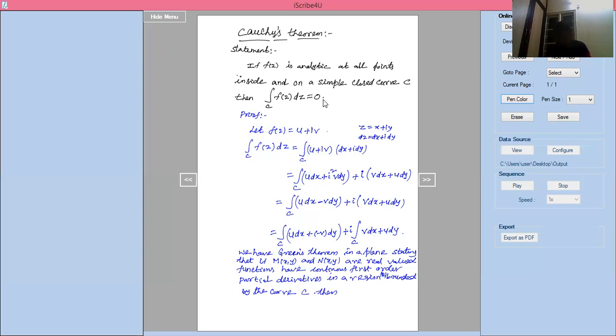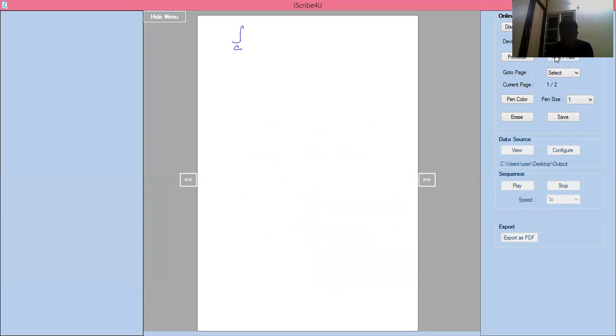Green's theorem, which we are writing here: integration over C of M dx plus N dy equals double integral over R of dou N by dou x minus dou M by dou y dx dy.